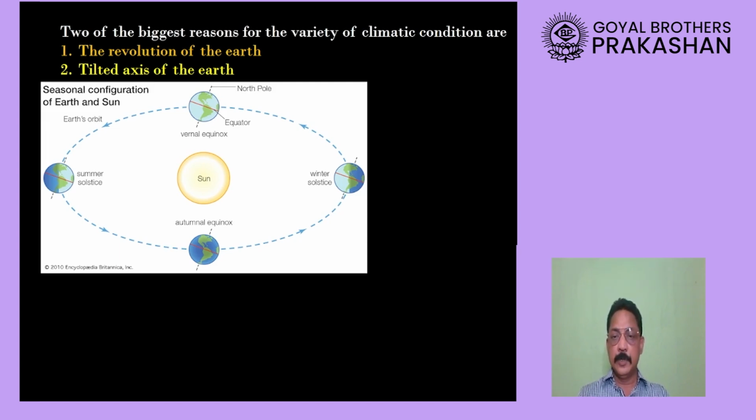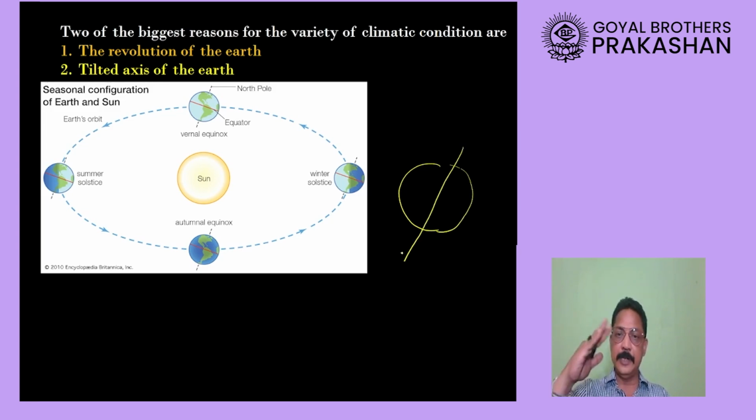Now let us look at why there are different seasons on the earth. My students, please remember that there are basically 2 reasons for the seasons on earth. I hope you have studied in your lower classes that the earth is tilted at 23.5 degrees. Imagine my left hand represents the sun, and my right hand represents the tilted axis of the earth, with the upper part showing the north pole.